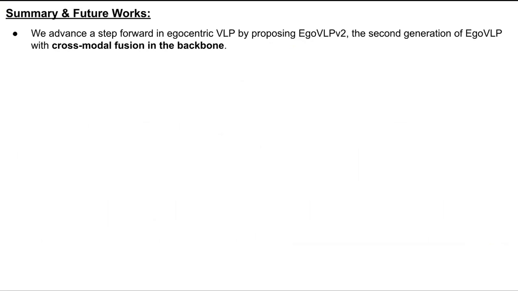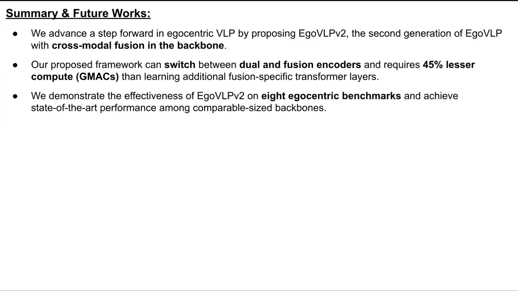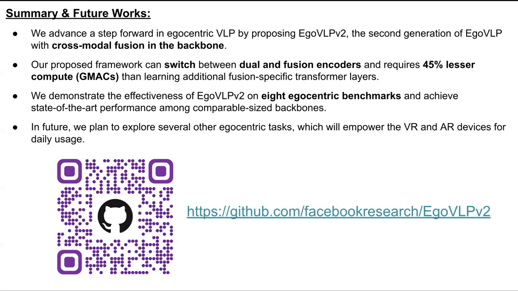To summarize, we advanced a step forward in egocentric VLP by proposing EgoVLPv2, the second generation of EgoVLP with cross-modal fusion in the backbone. Our proposed framework can switch between dual and fusion encoder and requires 45% lesser compute than learning additional fusion-specific transformer layers. We demonstrate the effectiveness of EgoVLPv2 on 8 different benchmarks and achieve state-of-the-art performance among comparable size backbones. In future, we will explore several other egocentric tasks which will empower VR and AR devices for daily use. Our model and code base is publicly available.